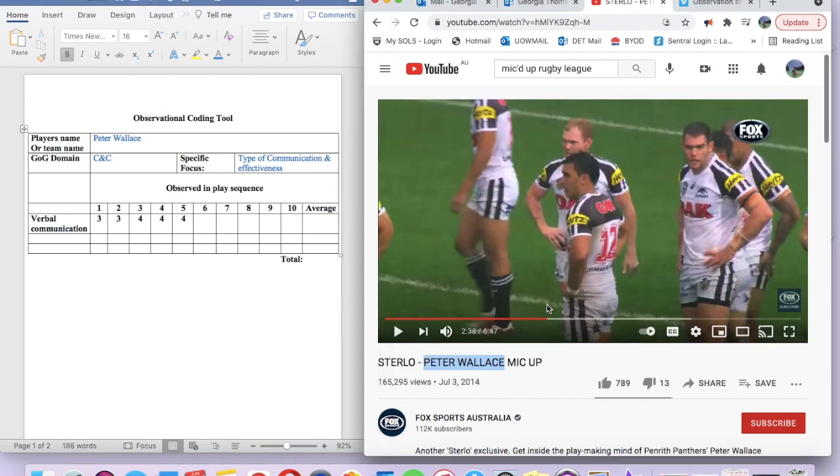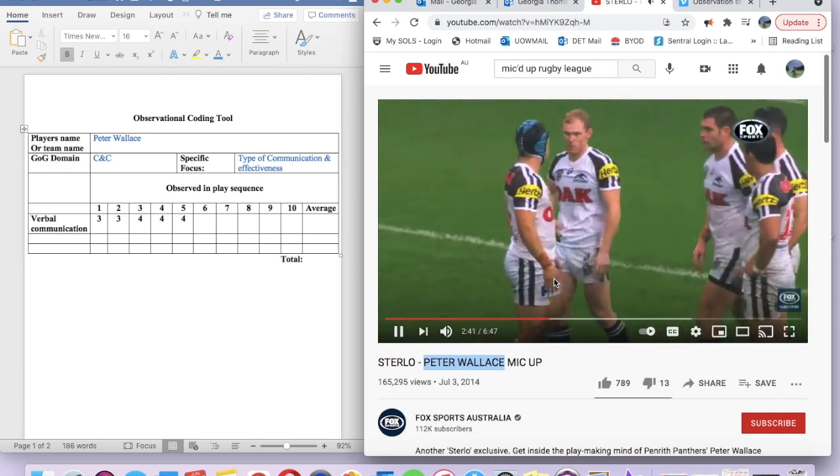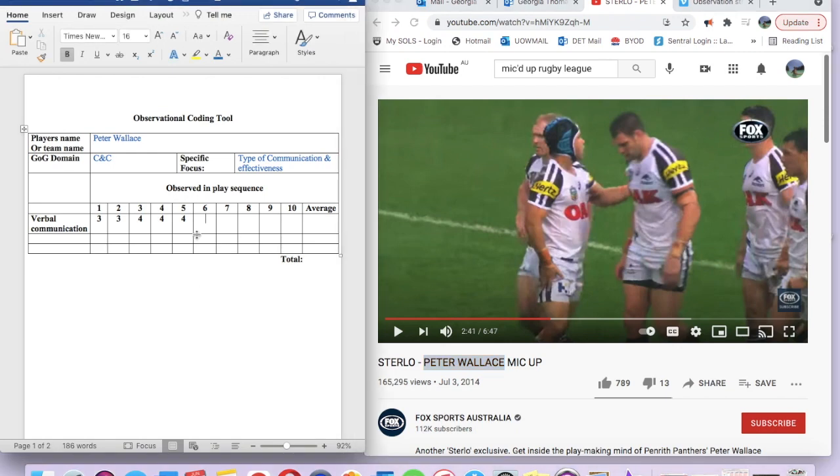All right, this one here, he is talking to Jamie Soward again. Let's have a listen. "You got to kick on 3, mate. You got to kick on 3." So he's saying you got to kick on 3. So that's an instructional statement. Let's have a look. So we would give that a 2.